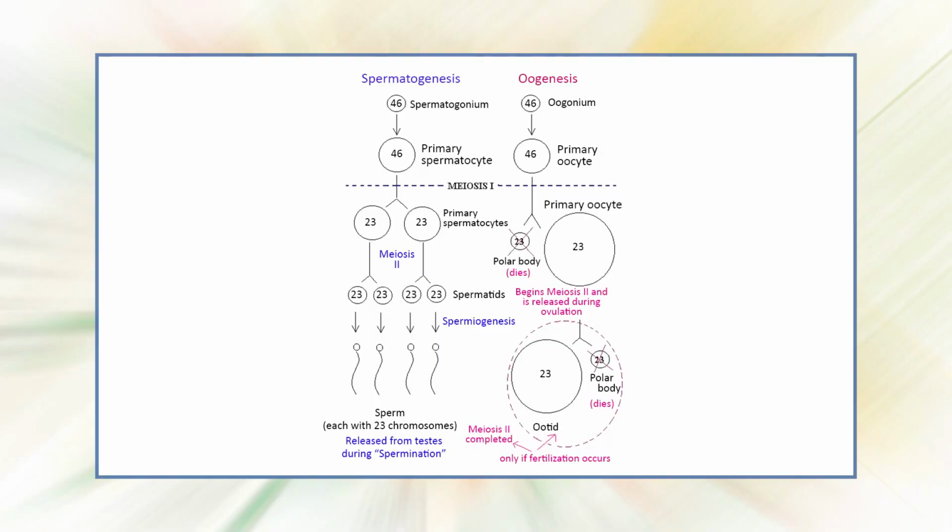The diploid primary oocyte completes meiosis I, producing 2 haploid cells of unequal size, both with 23 chromosomes each in the case of humans. In humans, the first meiotic division is reductional. The smaller cell produced by meiosis I is called the first polar body or polocyte, and the larger cell, which receives most of the cytoplasm, is known as the secondary oocyte.